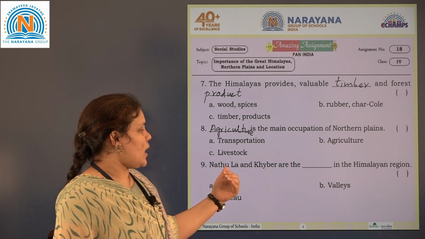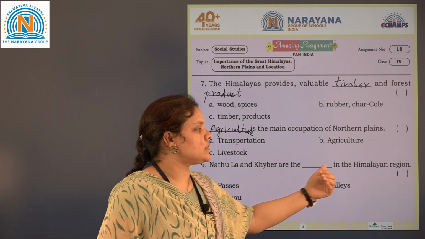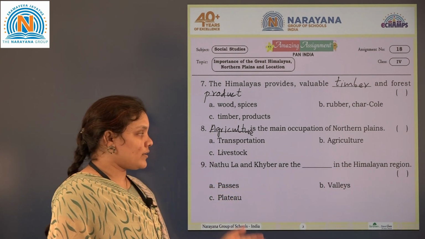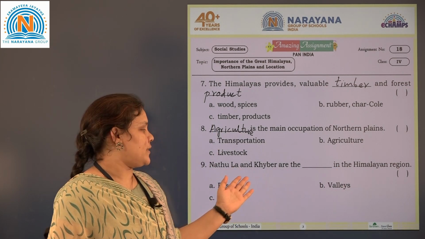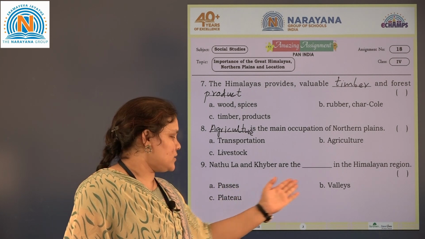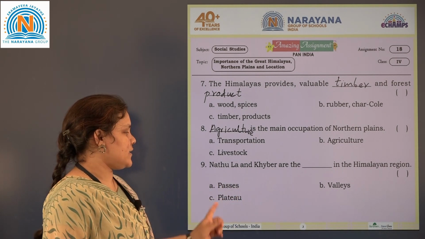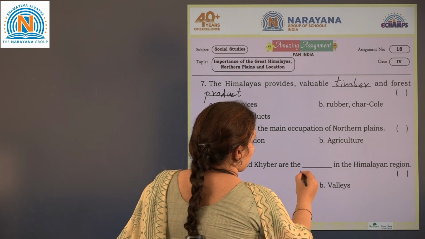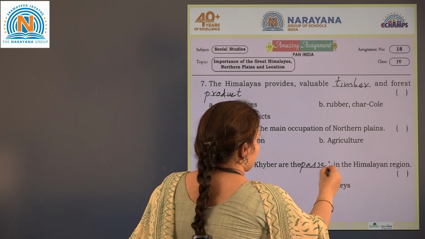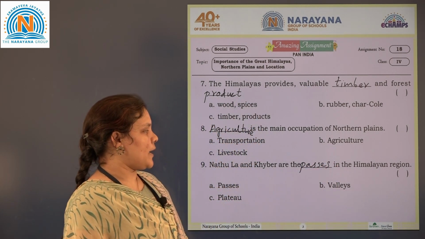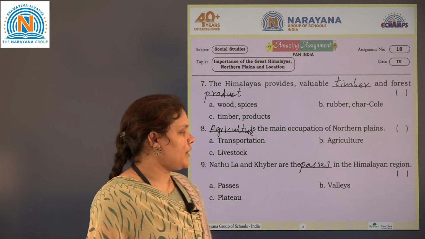Next, Natula and Khyber are the dash in the Himalayan regions. What are the Natula and Khyber? They are called passes, valleys or plateau. So correct answer is passes. Natula and Khyber are passes in the Himalayan region.